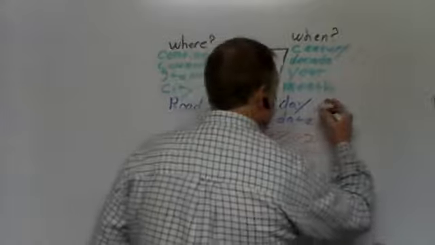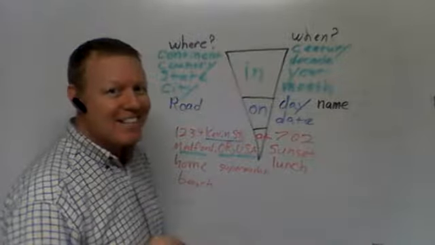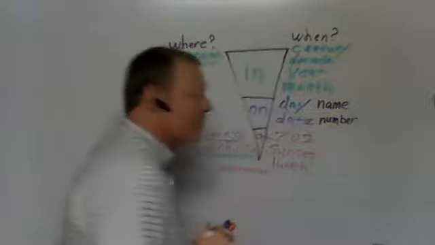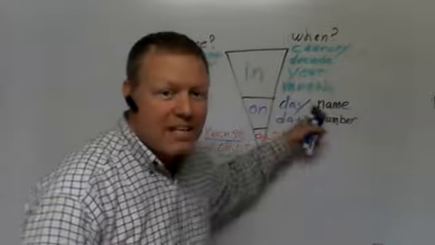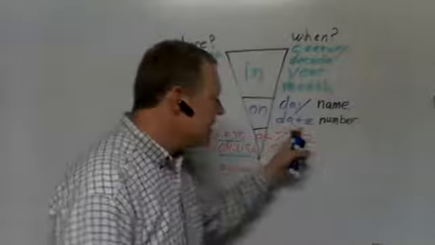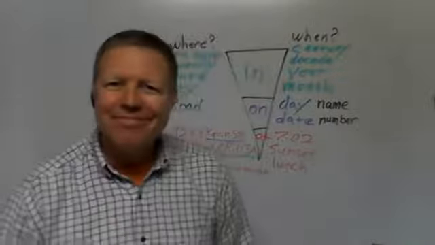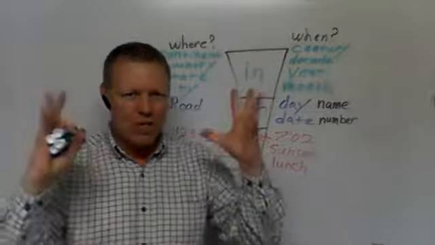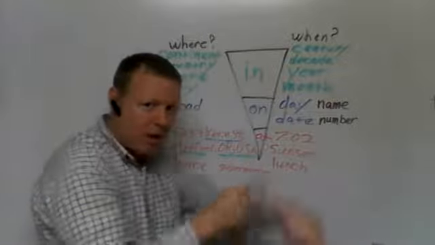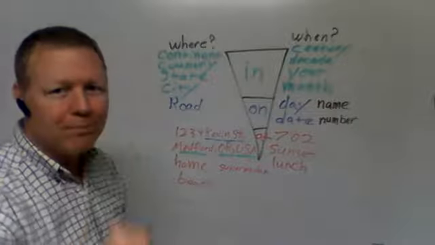A day has a name, and a date has a number, right? That's what I'm talking about. So a day has a name, Monday, Tuesday, Wednesday, Thursday, Friday, Saturday, Sunday. But a date has a number, the 4th, the 17th, the 23rd, right? Good. So big times in, small times, specific times at, and days and dates on.